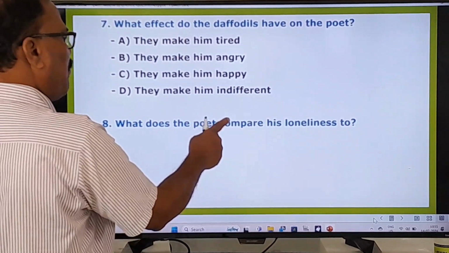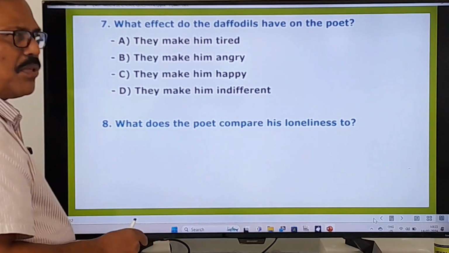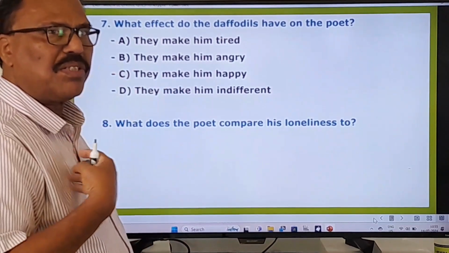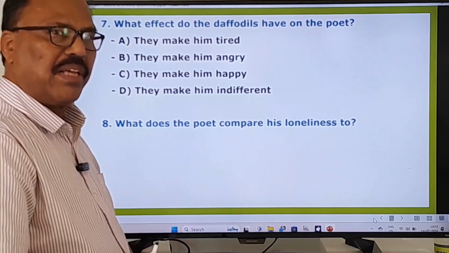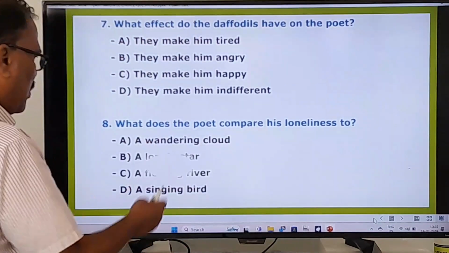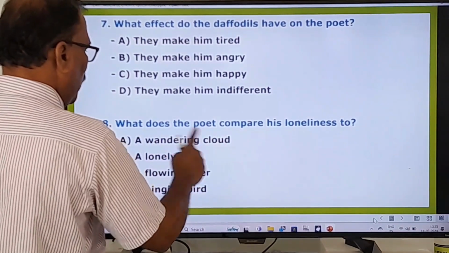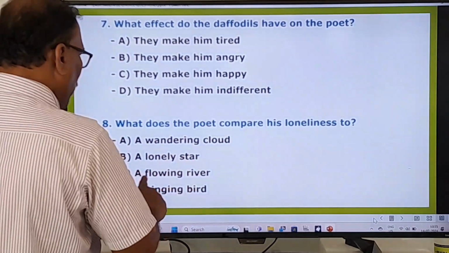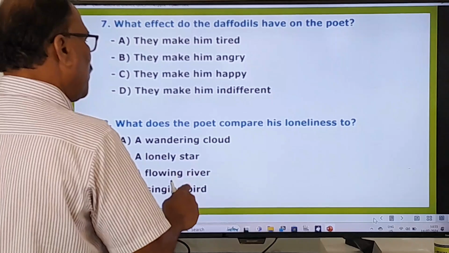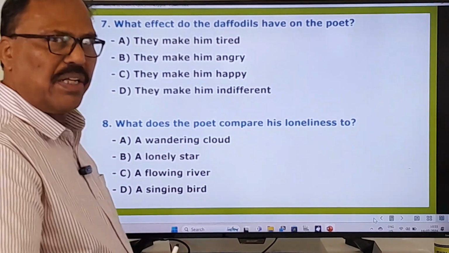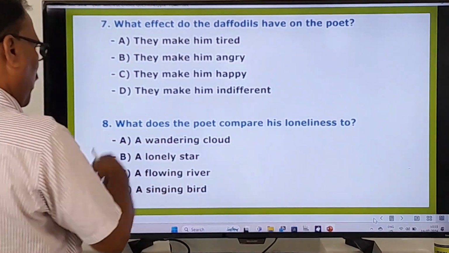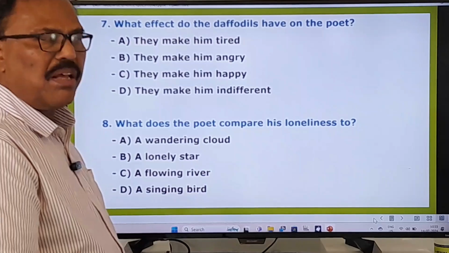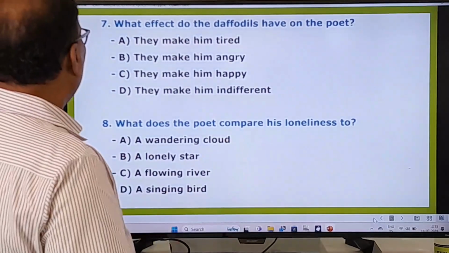What does the poet compare his loneliness to? So he compares his loneliness to something else. What is that something else? Here options are given: a wandering cloud, a lonely star, a flowing river, a singing bird. So what does he compare his loneliness to? Out of these four options, you have to choose the right one. You go to other questions.